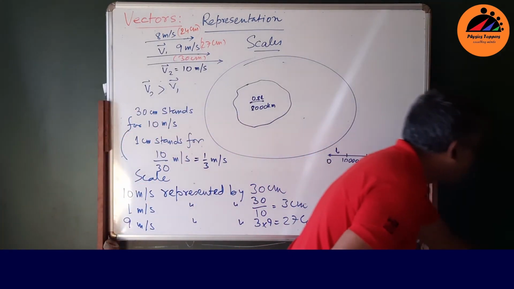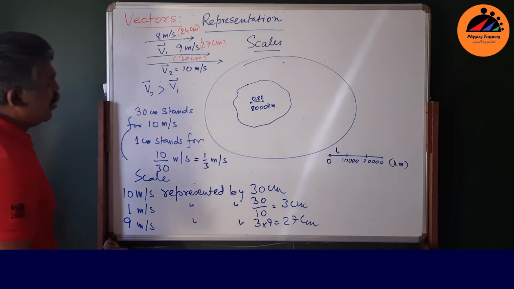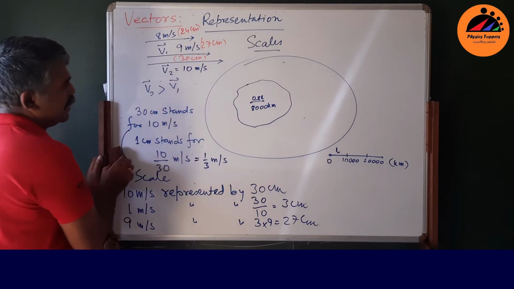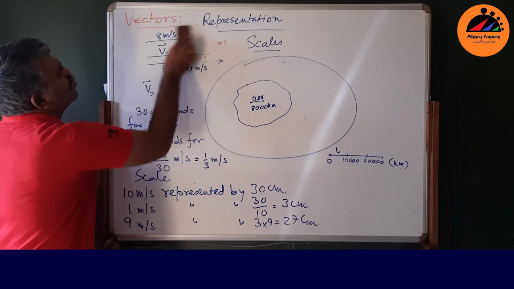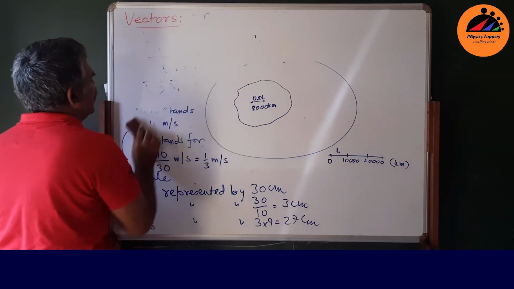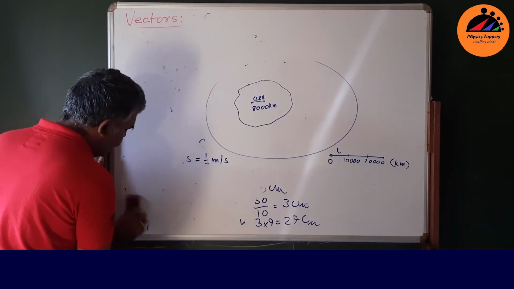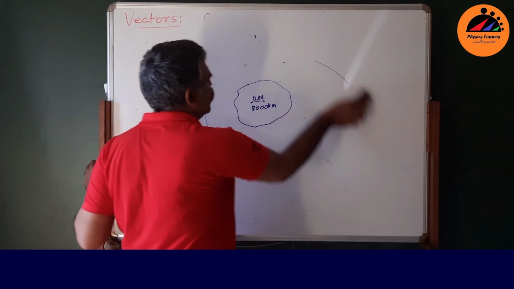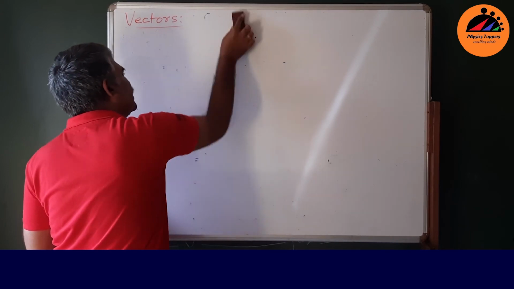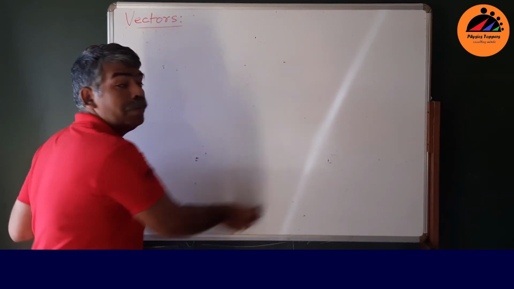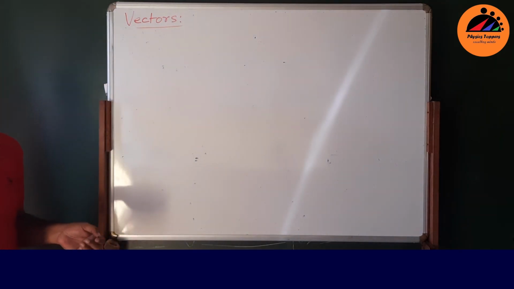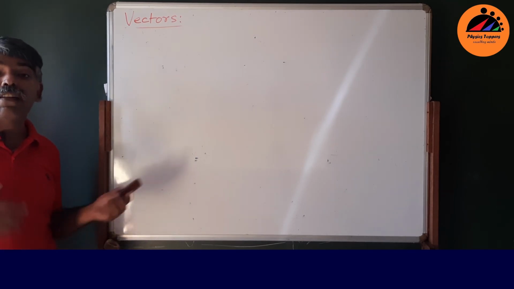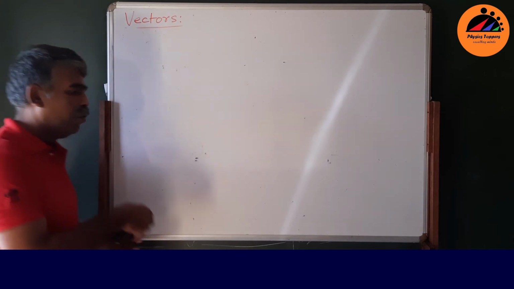Fine. Now I will come to vector addition a little bit later. Let me define scalars a little bit. What is a scalar? A scalar is a quantity which has only magnitude. You don't have directions, so you don't need to worry about that. Mass is a scalar, color intensity is a scalar, temperature is a scalar. Anything which has just magnitude. Current is a scalar.